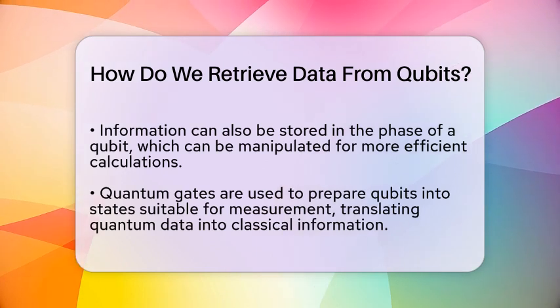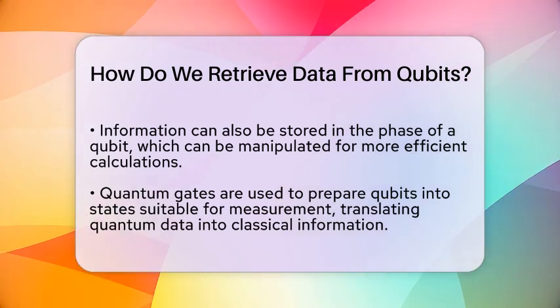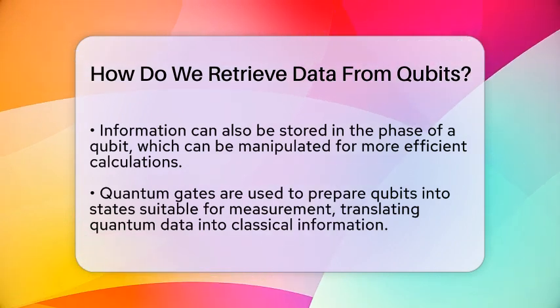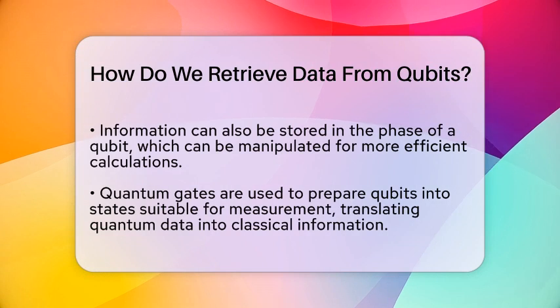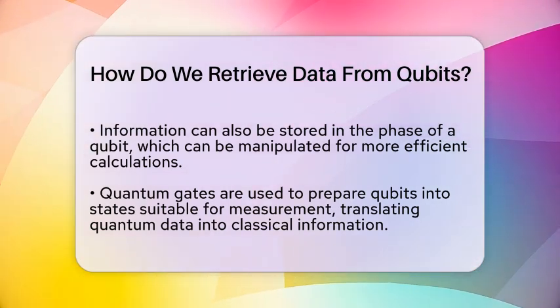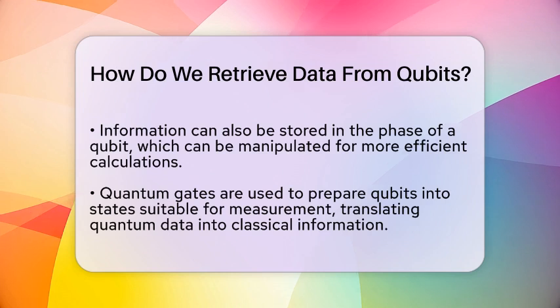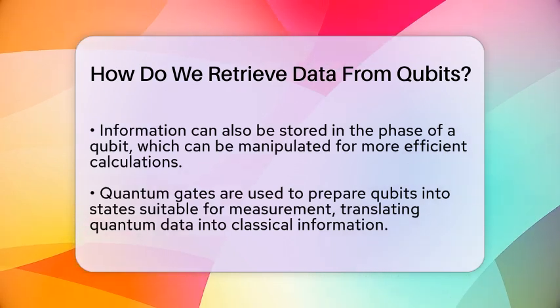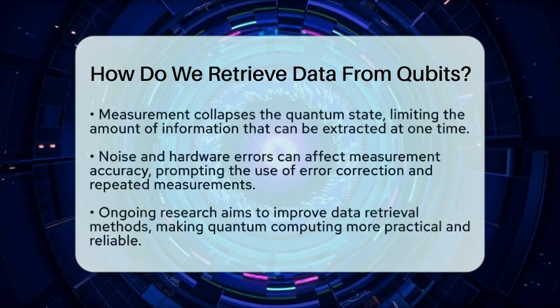In real quantum circuits, we use a sequence of quantum gates to manipulate the qubits into a state where measurement will give useful data. These gates prepare the qubits so that when we measure them, the results reflect the information we want. After measurement, the data is now in a form that classical computers can understand and use.